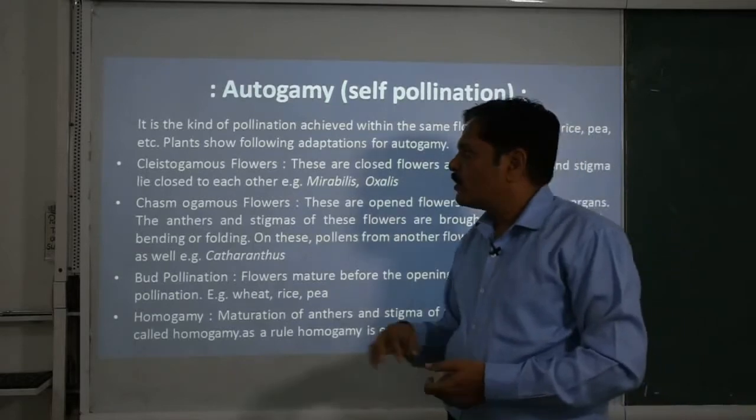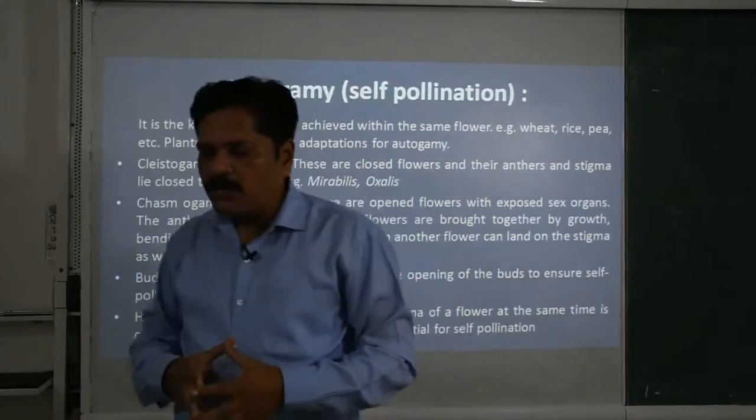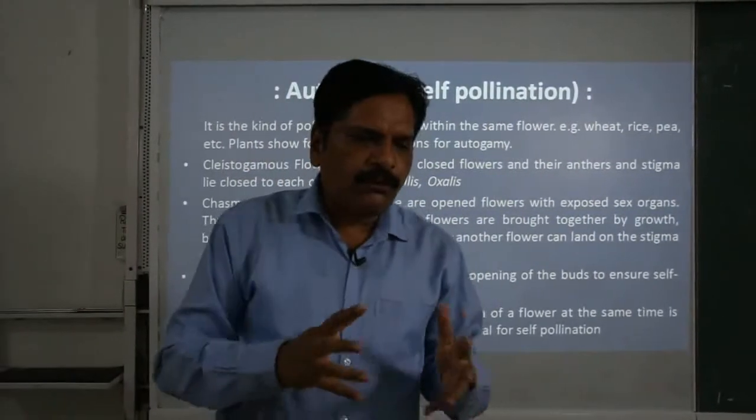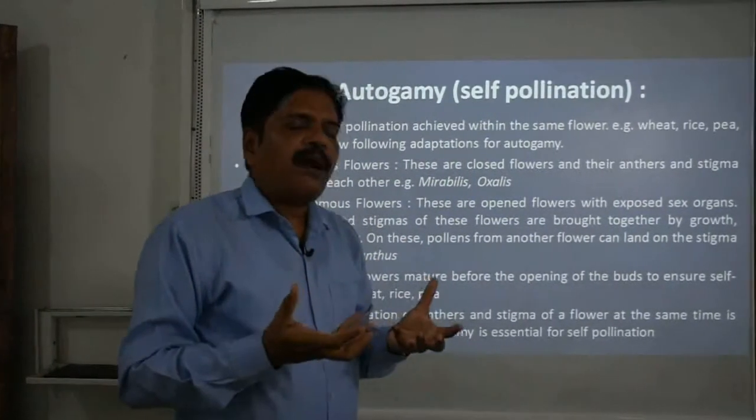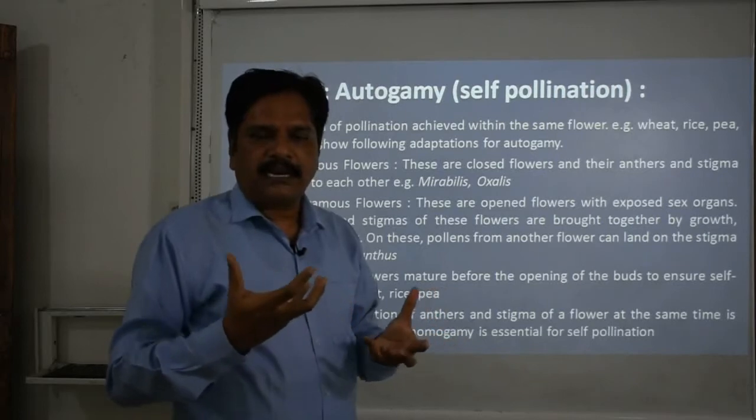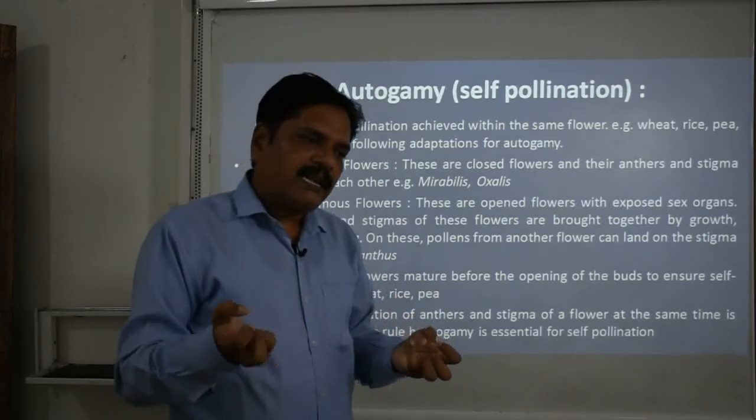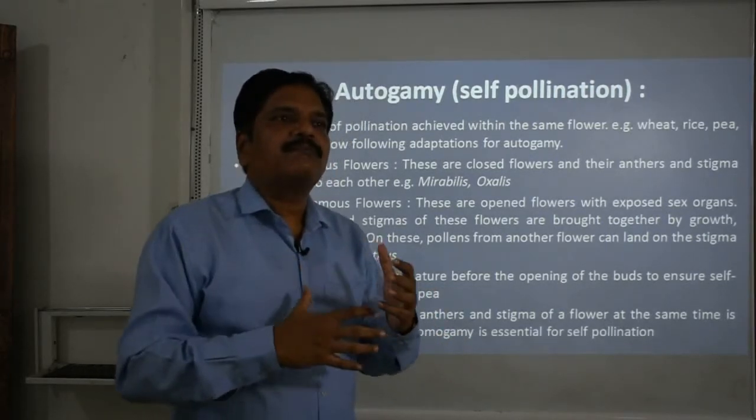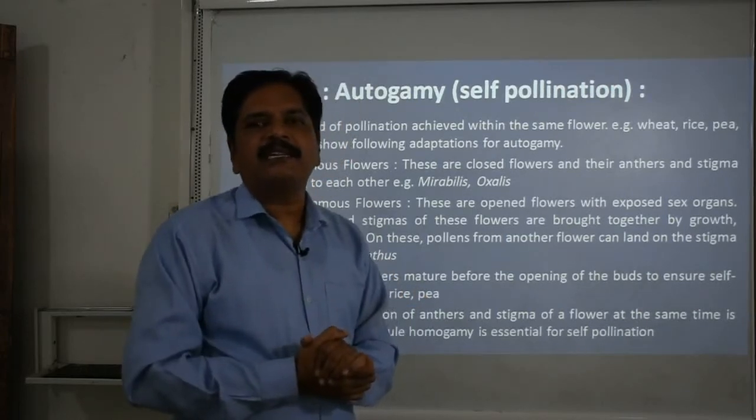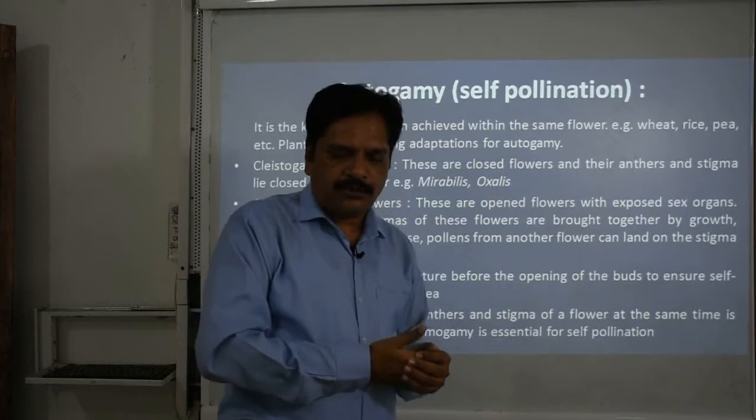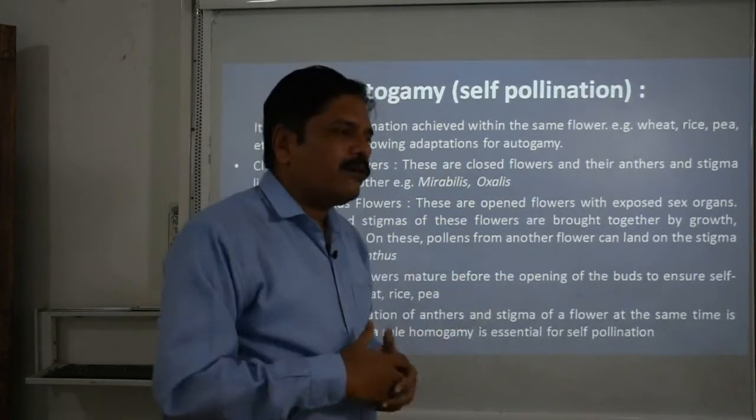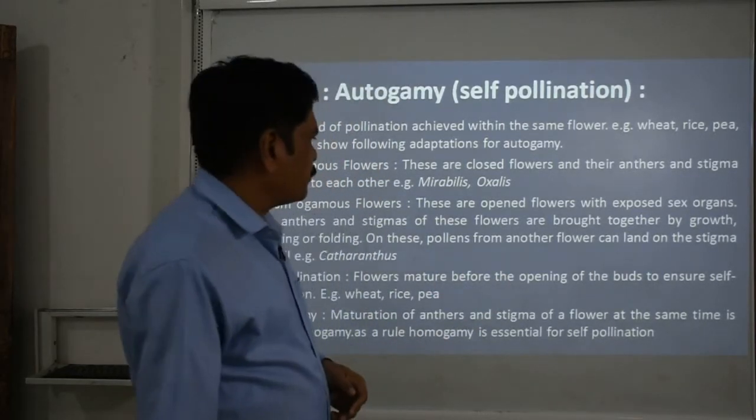pollen grains from other flowers can land on this stigma. This Chasmogamous flower is also somewhat open in nature, but the stigma and stamen are arranged in such a way that they nearly avoid 90% of the chances of cross pollination. So by bending on each other, they can facilitate this process.